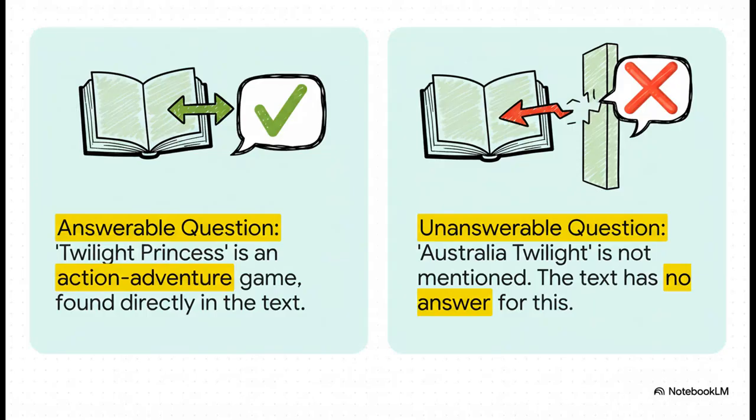Okay, check this out, because this is a perfect example of the problem. On the left, you've got a question about a real game that's mentioned in the text, Twilight Princess, and boom, it gets the right answer, action adventure. But now, look at what happens on the right. Just by swapping a single word, princess, for Australia, the question becomes totally unanswerable. That game just isn't in the source text.